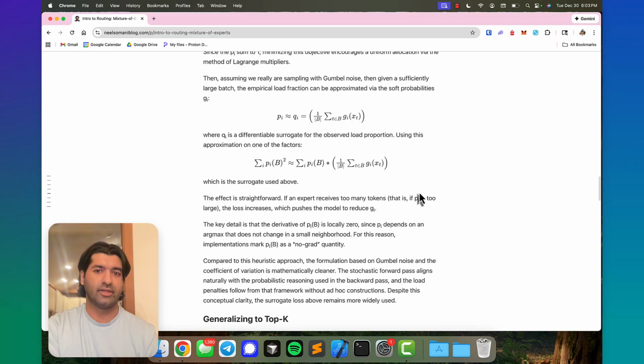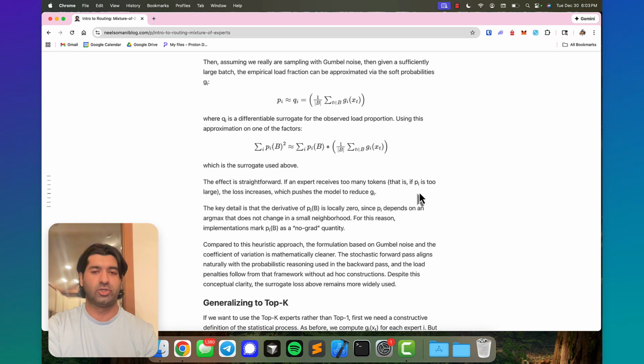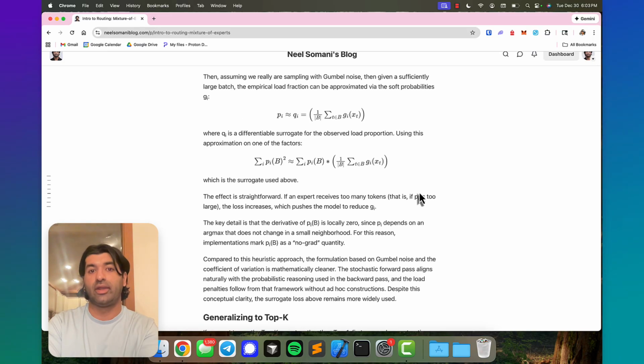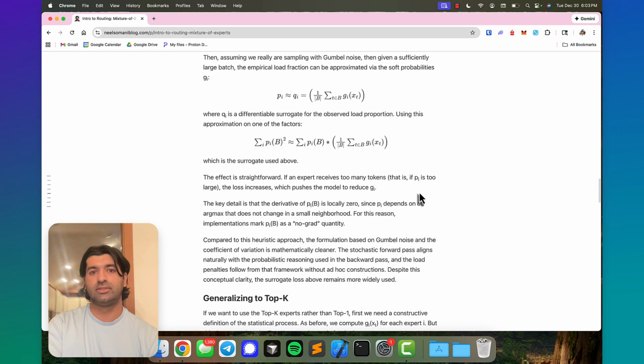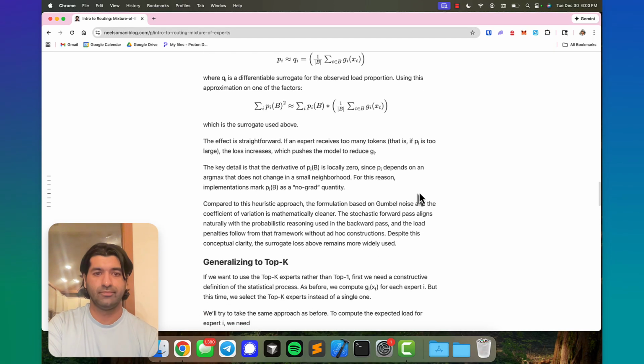And I just want to note that I feel like the Gumbel noise version, where you actually are injecting Gumbel noise and then you're computing the exact probability that one of those maximum values is selected, is actually a cleaner formulation. And if only the world worked so that the cleanest mathematical formulation was also the one that worked the best in practice. In practice, this surrogate is the one that works better. So this is the one that people use.